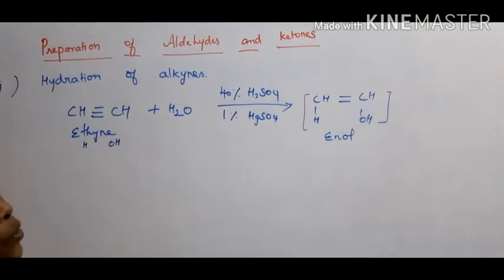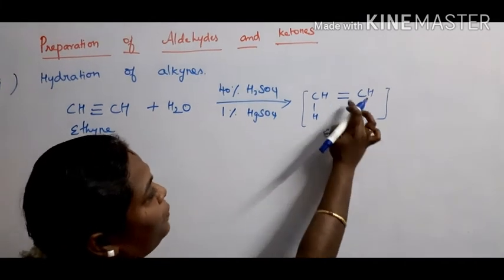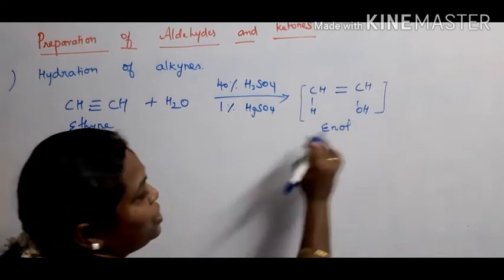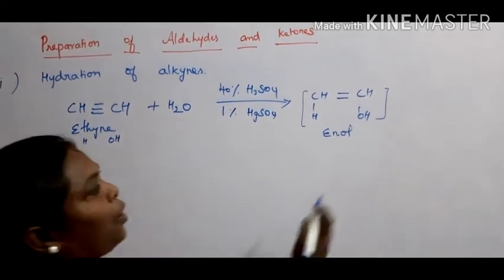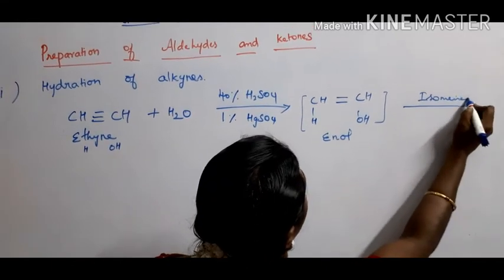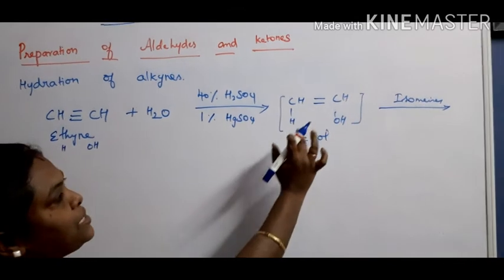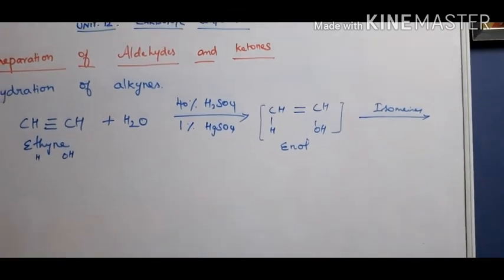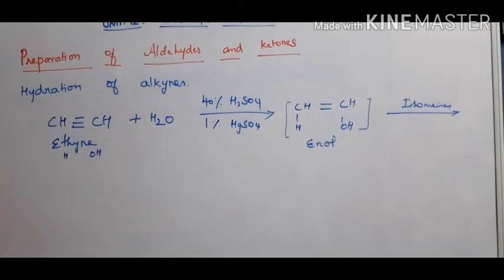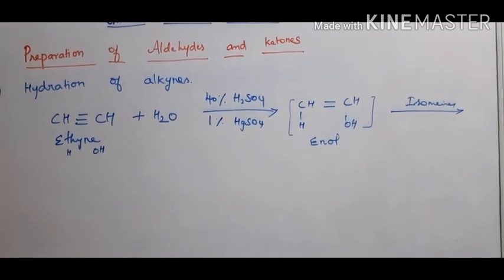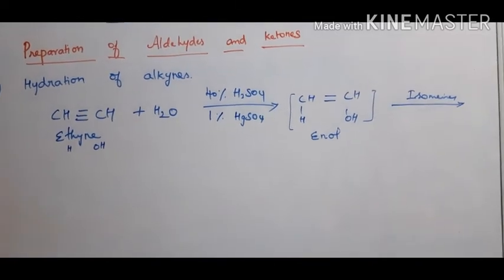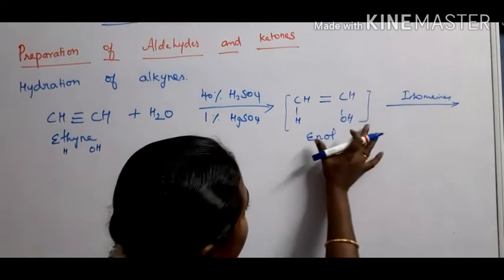Why is it called an enol form? Here it contains an OH group as well as one double bond. Double bond corresponds to ene and OH mentions ol, enol, okay. Now that means isomerism takes place here. It isomerizes. What kind of isomerism arises? Tautomerism. What is meant by tautomerism? Tautomerism is an isomerism in which a single compound exists and is readily converted into interconvertible functional groups. Okay. That means here tautomerism arises.